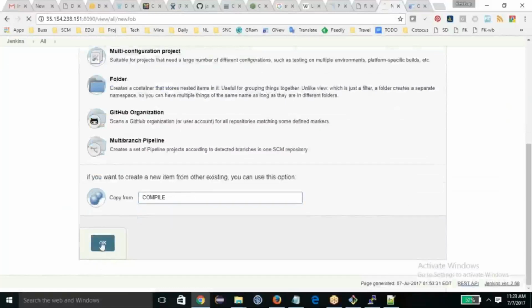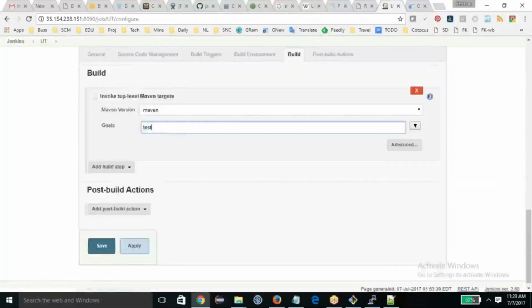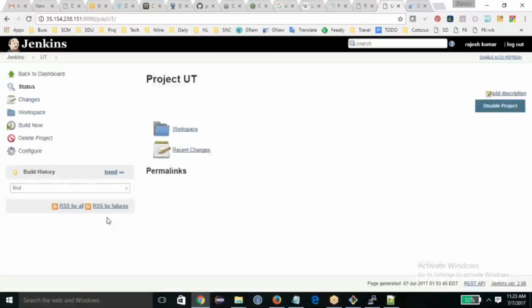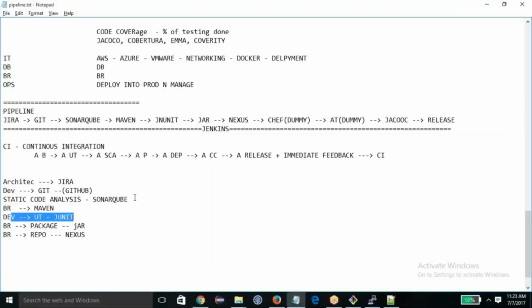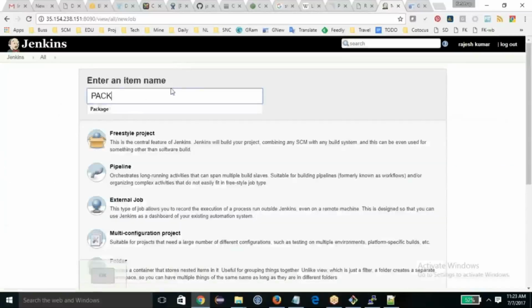That's the beauty of Maven, you just need to change the goal name and that's all. So the unit test is done, build now. After that, unit testing is followed by packaging. So let me create a packaging job this time.